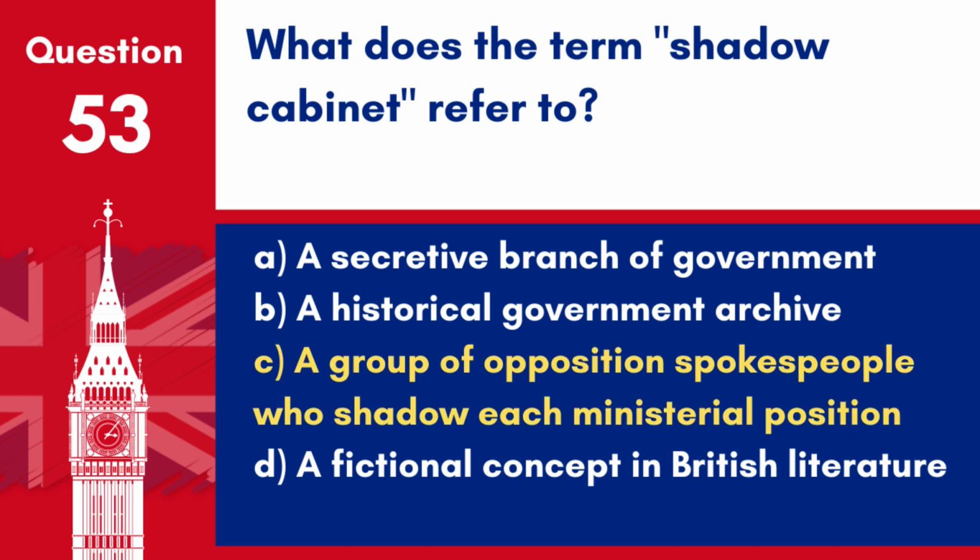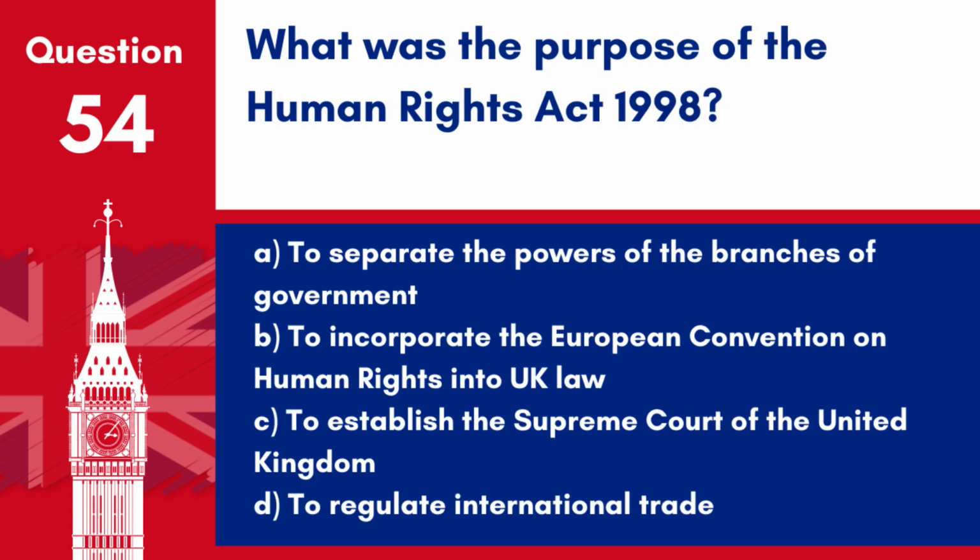Answer: C. A group of opposition spokespeople who shadow each ministerial position. The shadow cabinet consists of members from the main opposition party, ready to assume government responsibilities if their party is elected.